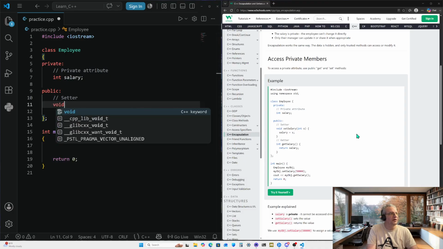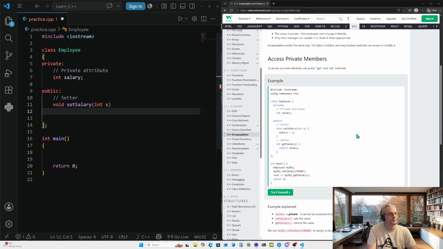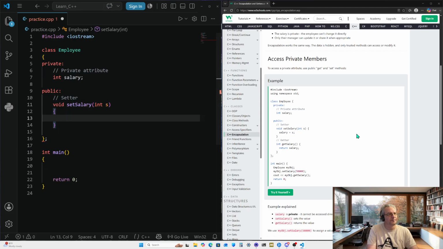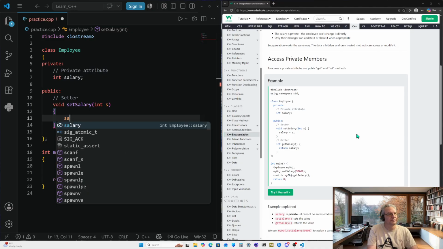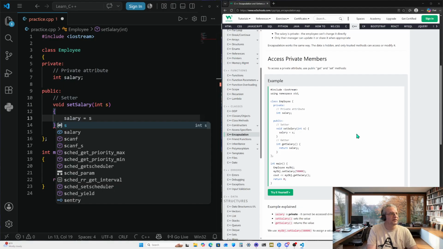It's going to be void type, set salary, with an integer s for salary. So this kind of looks like a constructor. Pretty sure it is. Salary will be set to s.